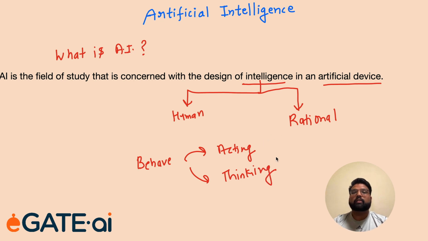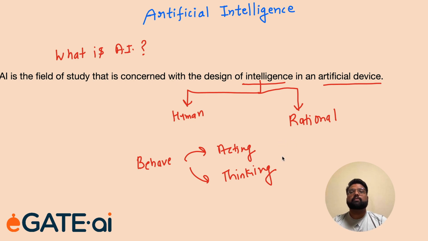So if a system can act like a human or think like a human, then we will call that system an intelligent system. Otherwise, if a system can act rationally and think rationally, then we will call that system an intelligent system.